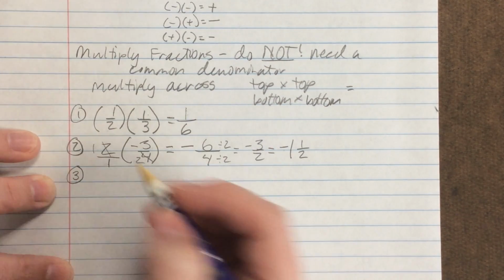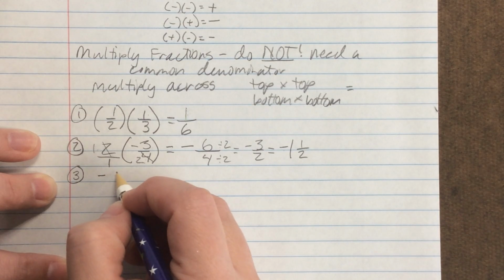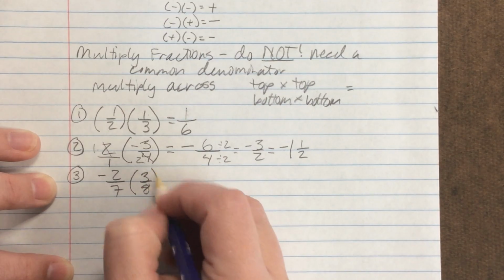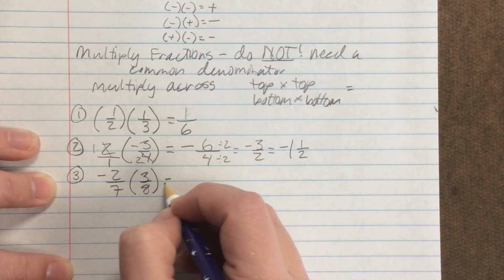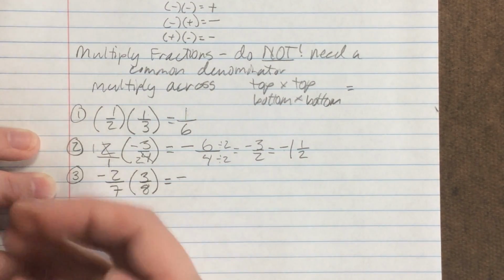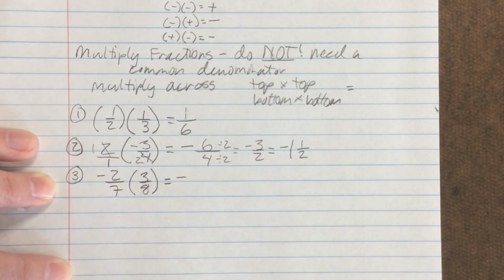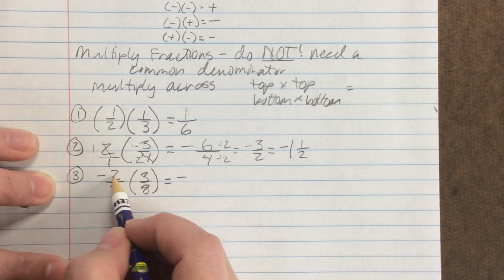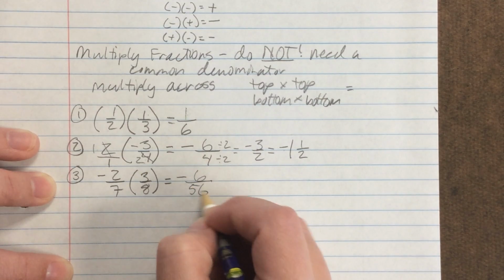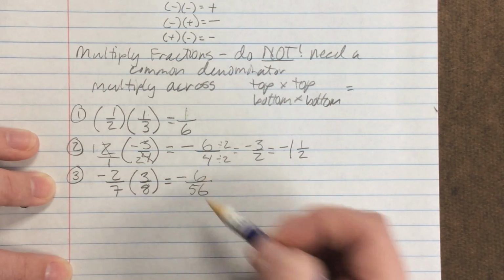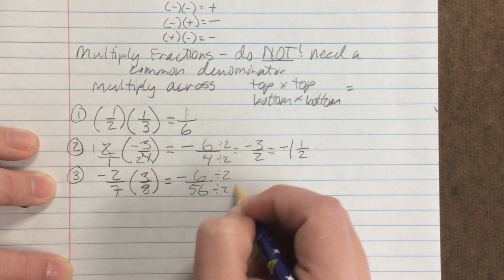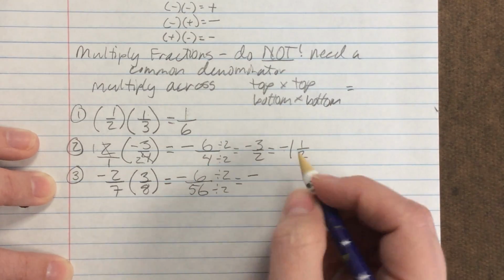Let's try some more stuff. We've got -2/7 times 3/8. We've got a negative times a positive, so the answer is going to be negative. If we just do it straight without doing our cross simplifying, we're going to have 2 times 3, which is 6, and 7 times 8, which is 56. But then I look at that and I know that they're both even, so I'm going to have to divide the top and the bottom by 2. Keep your negative, don't lose that.